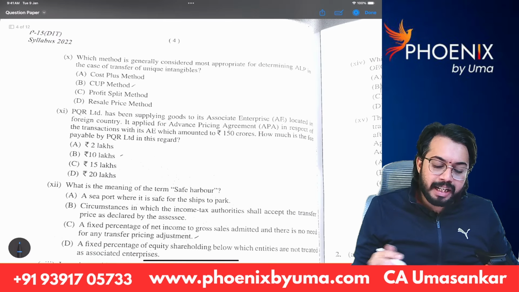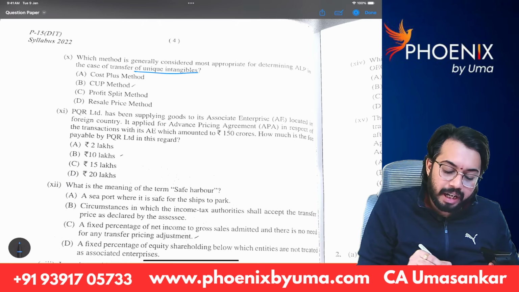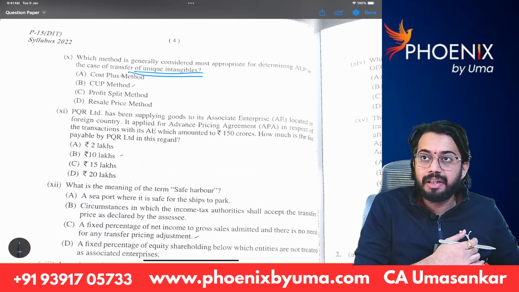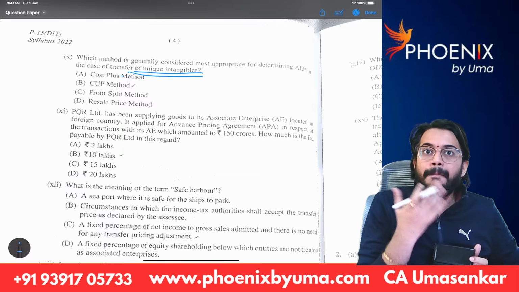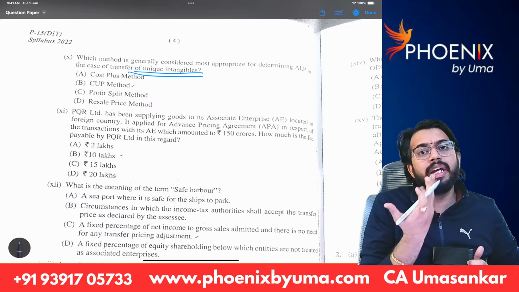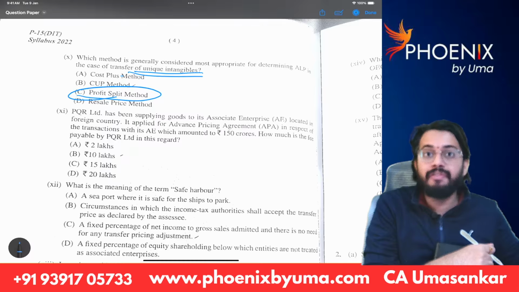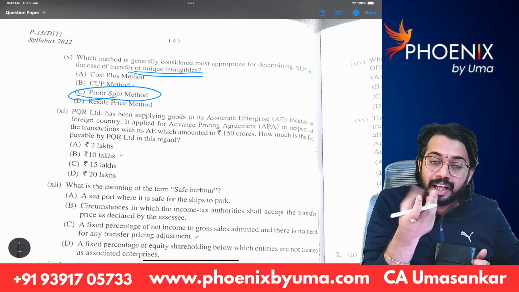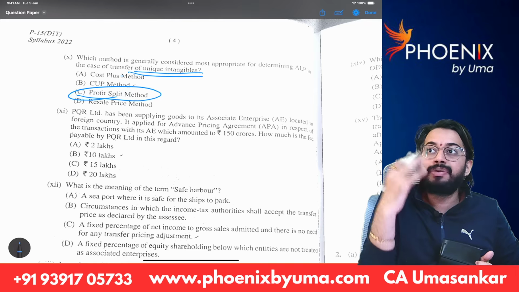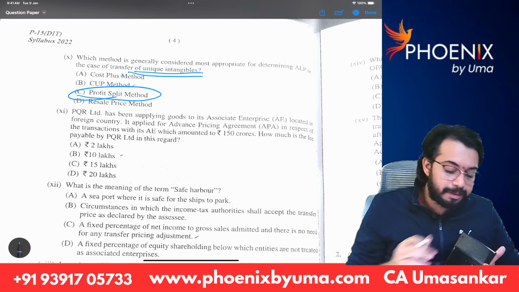Next. Which method is generally considered most appropriate for determining arm's length price in case of transfer of unique intangibles? See, in case of unique intangibles, comparable price is not available. Similarly, as comparable uncontrolled price is not available, the CUP method is not possible. In case of most unique intangibles, we choose the profit split method. In the international taxation marathon also, we have discussed drones. It is a unique intangible. The Indian company will develop hardware and send it to Singapore. The Singapore company will add software. So in case of unique intangibles, we will use the profit split method.